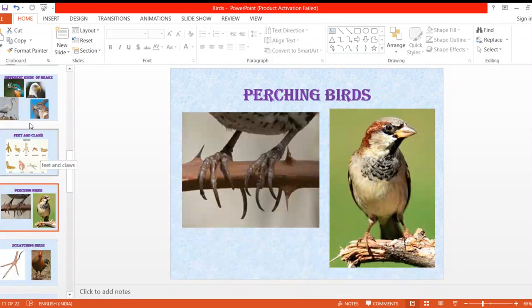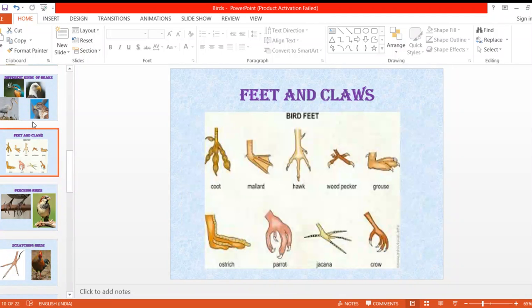Now we will see how their feet and claws are. We will see the birds' feet and claws. Now, as they have different types of beak, the same way they have different types of feet and claws also. Now we will just see. Birds have 2 feet, isn't it? With claws on 4 toes each. Now these claws help them to reach on the tree.